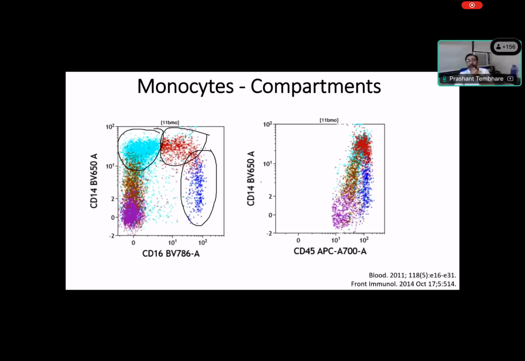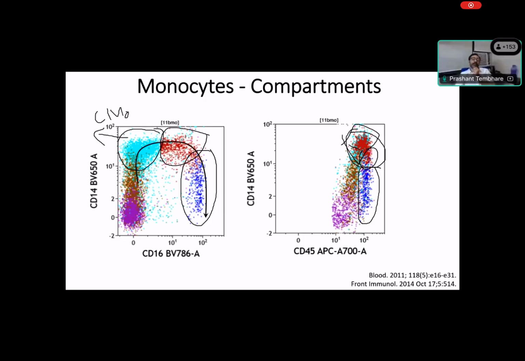The same way you can have 3 parts using CD14 and CD45, where these 2 parts are separating, but we have this part which is CD45 bright and CD14 negative. These cells which are CD14 positive and CD16 negative are called the classical monocytes. These cells which are blue, which are CD14 negative, CD16 positive, are non-classical monocytes. And the brown cells which are in between, which are connecting these cells, are called the intermediate monocytes. So we have classical, non-classical, and intermediate monocytes, right?